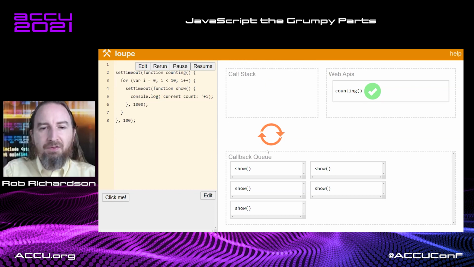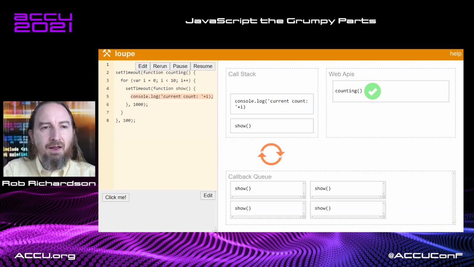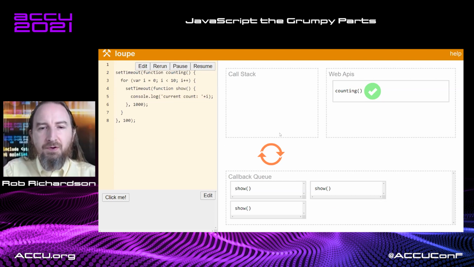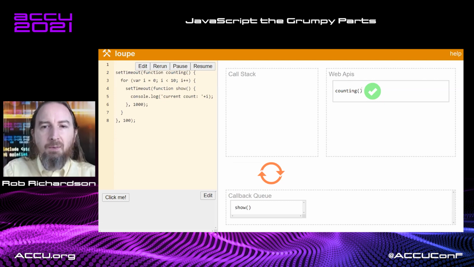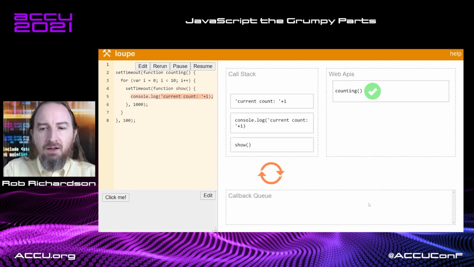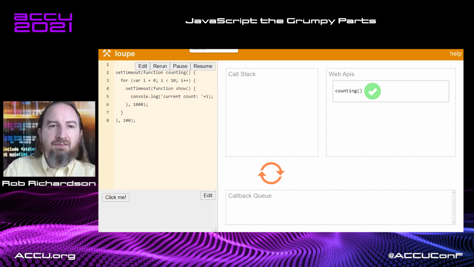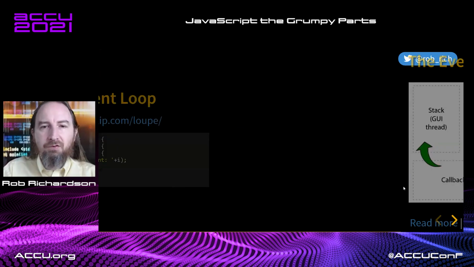I love how this visualizes that mechanism. And so you can grab any code, paste it in here, and start to run it. Now, we definitely could pause and resume and start to dig into different pieces of it, but I just love this visualization where we have the call stack that executes right now. Once the call stack is empty, it goes and pulls things off the callback queue. Anything that it queues up, like set timeout or database calls, get pushed out to here, and as soon as they're done, they appear here in this callback queue. So that's that mechanism of the JavaScript event loop.